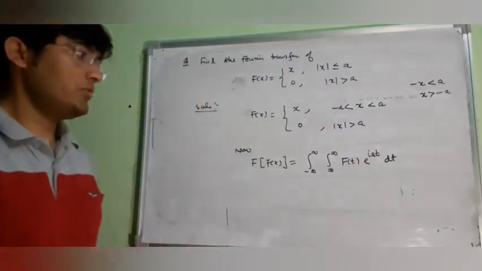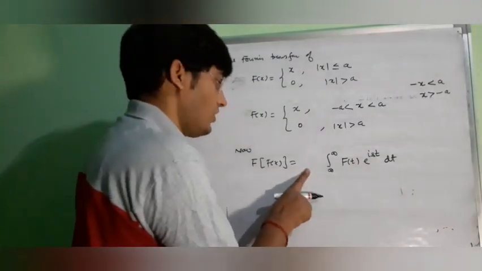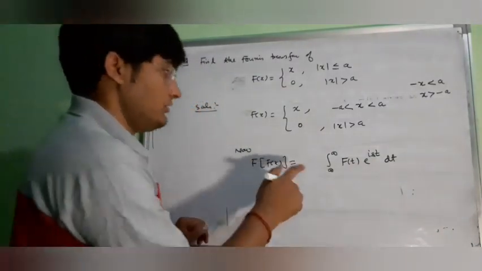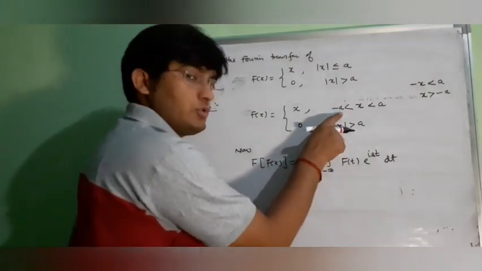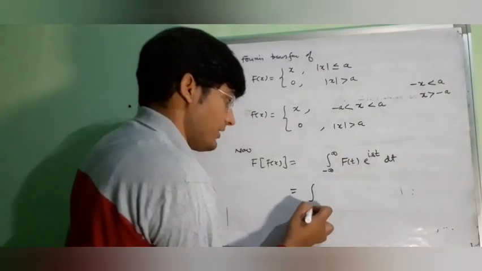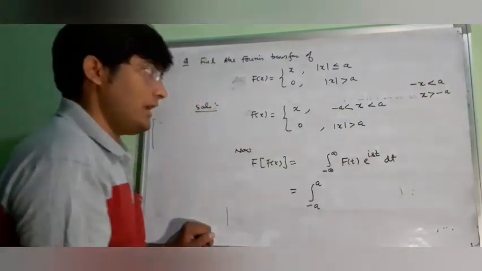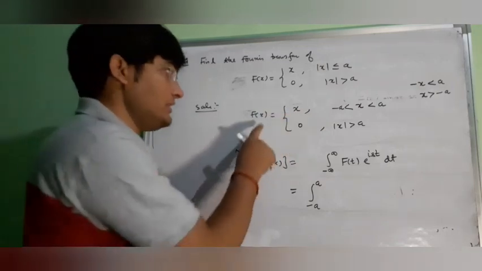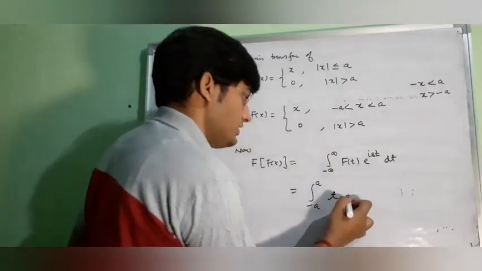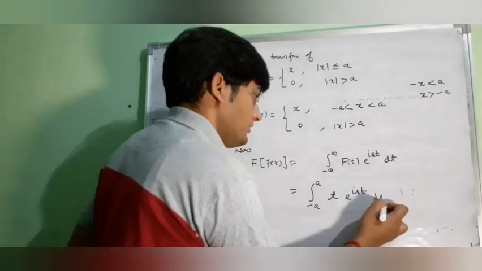This was the Fourier transformation of f(x). Now as you can see that here our x is lying between minus a to a, so this will be from minus a to a, and the value of f(t) in this case is t, so we will write f(t) equal to t and e to the power i s t dt.